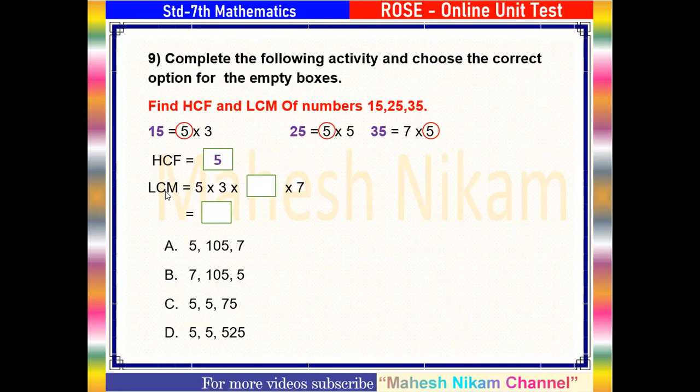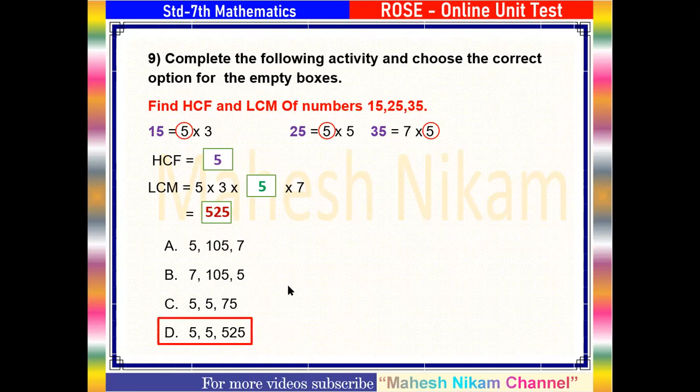Then LCM. You can write here this common factor 5. Then this one 3 here. Now next number 5 you can write here 5 and the remaining 7 you can write here. Therefore, you can multiply 5 into 3 into 5 into 7 and the answer is 525. Therefore, the correct option is option number D, that means 5, 5, 25. Here also option number D, 5, 525. Therefore, option D is the correct answer.